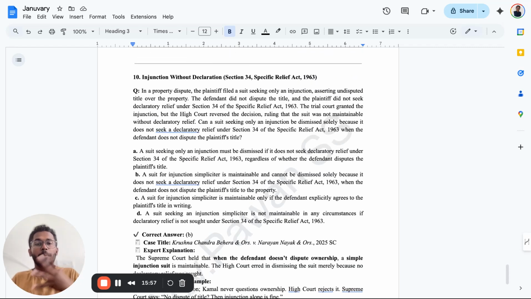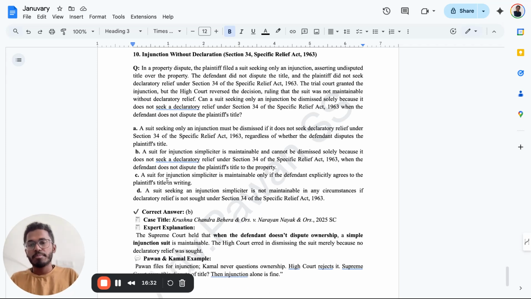In a property dispute, the plaintiff filed a suit seeking only an injunction, asserting undisputed title over the property. The defendant did not dispute the title and the plaintiff did not seek declaratory relief under Section 34 of the Specific Relief Act 1963. The trial court granted the injunction, but the High Court reversed the decision, ruling the suit was not maintainable without declaratory relief. Can a suit seeking only an injunction be dismissed solely because it does not seek a declaratory relief under Section 34 of the Specific Relief Act 1963 when the defendant does not dispute the plaintiff's title?